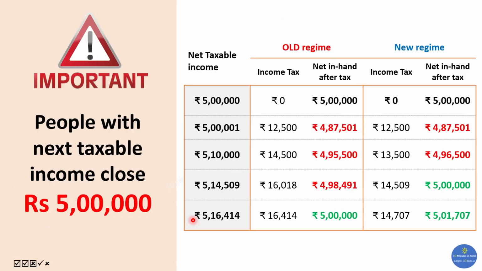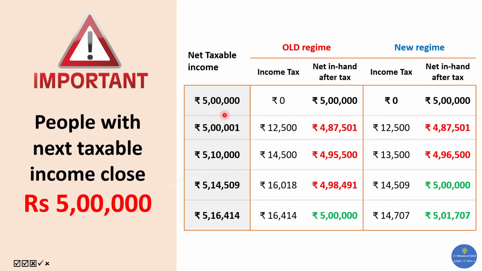Now, there is one catch here. If you are an individual with a net taxable income which is closer to 5 lakhs, there is an important thing that you need to notice. Let us take this example. So this is the old tax regime and this is the new tax regime. Let us say an individual's net taxable income is 5 lakhs. In both the cases, under section 87A, you will get a rebate and you will not have any income tax.